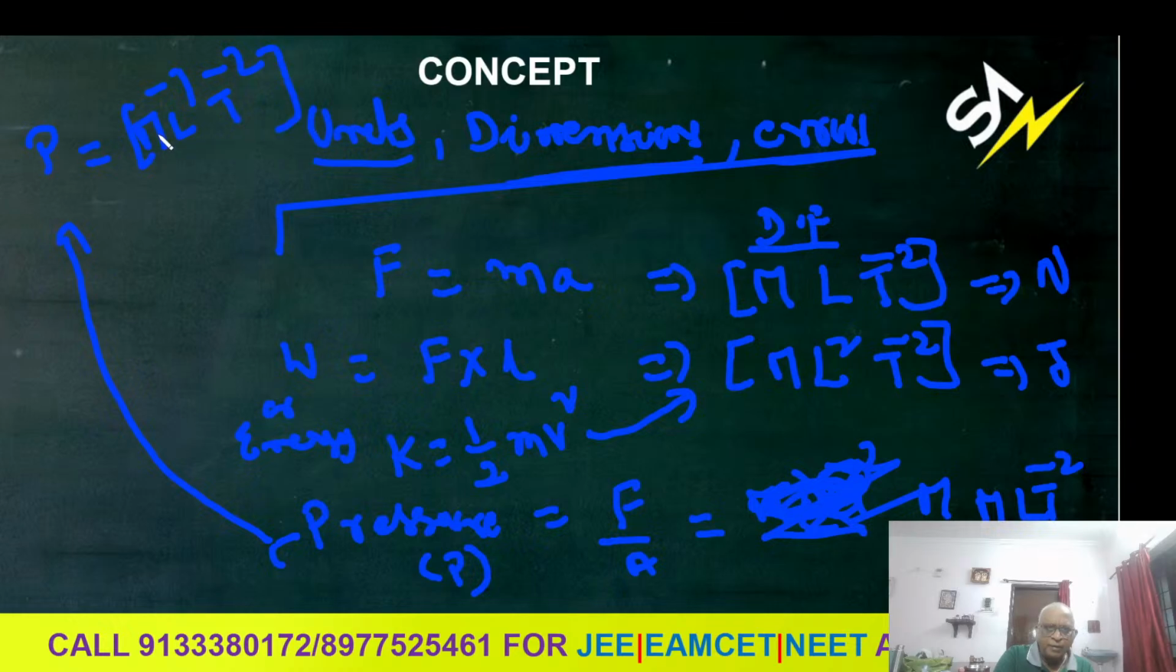M L minus 1 T minus 2. When nothing is mentioned for M, what is the power? M power 1, L power minus 1, T power minus 2. This is the dimension formula for pressure P.